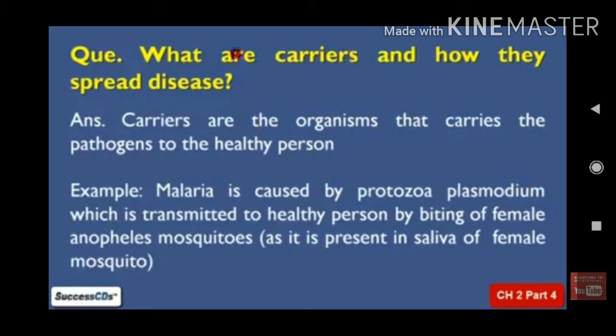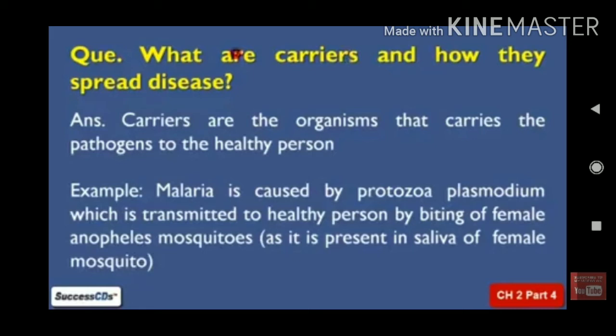If the same affected mosquito bites another healthy person, the parasite enters the healthy person's body. That means the mosquito is carrying the germs from an infected person to a healthy person. So a mosquito bite is very dangerous as they can carry the malarial parasite.